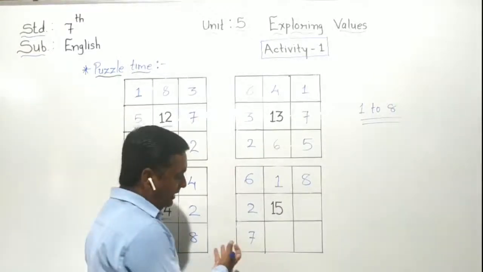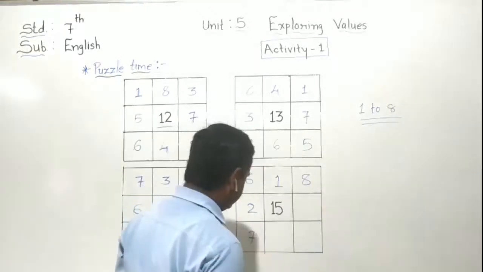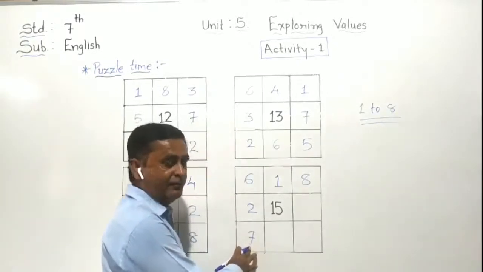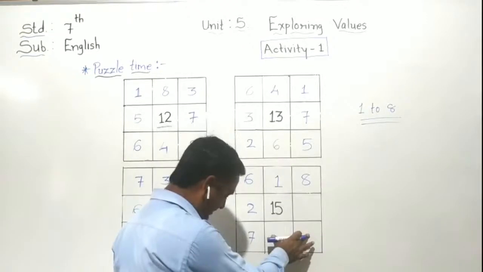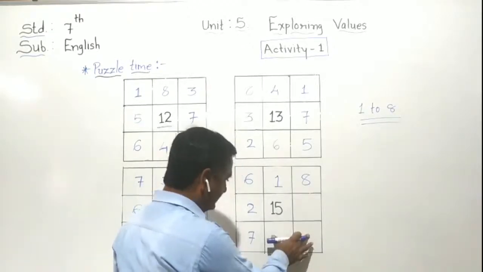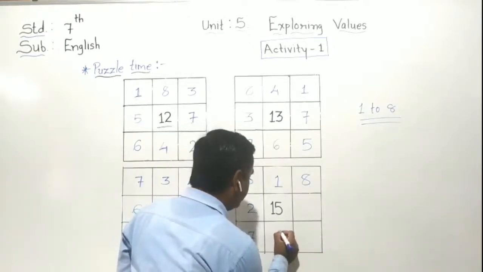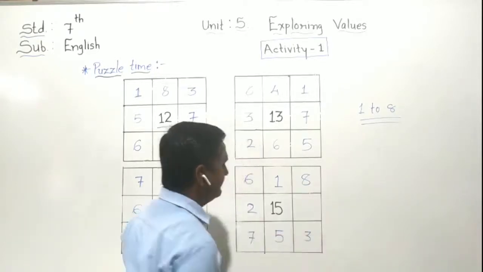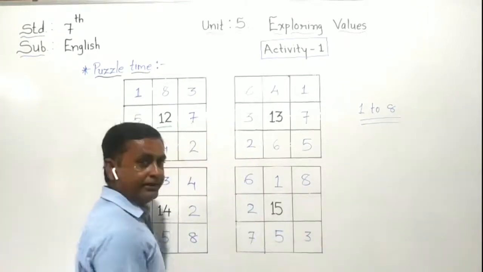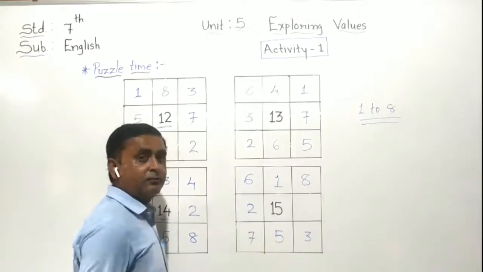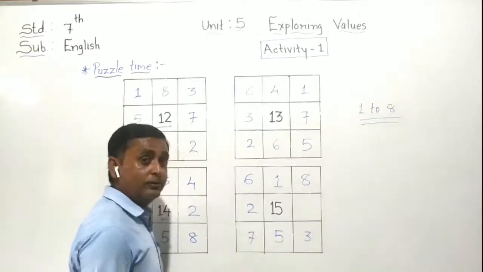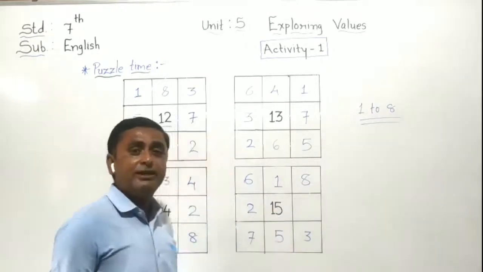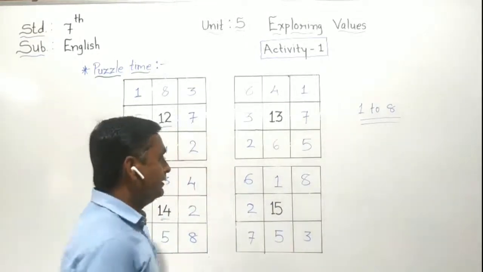Okay. Now we have to clear the other lines. 7 is already given here. We have to make 8 here. Okay. So how do we put 8 here? Here 5, here 3. So now make a total here. 7 plus 5 is equal to 12. 12 plus 3 is equal to 15. So we get the answer 15 here.